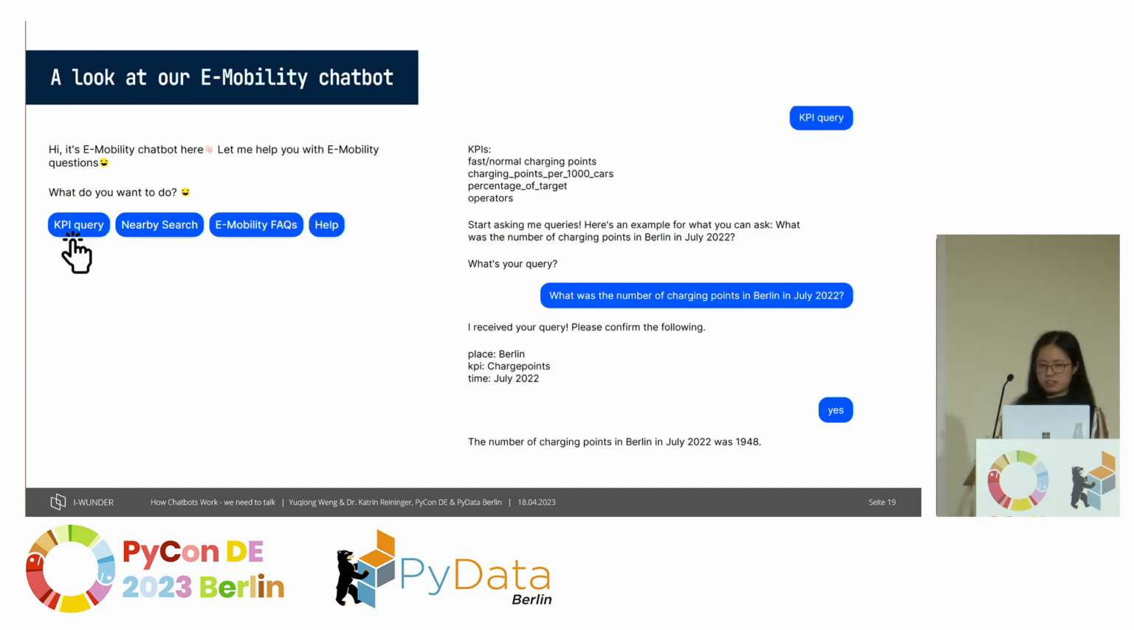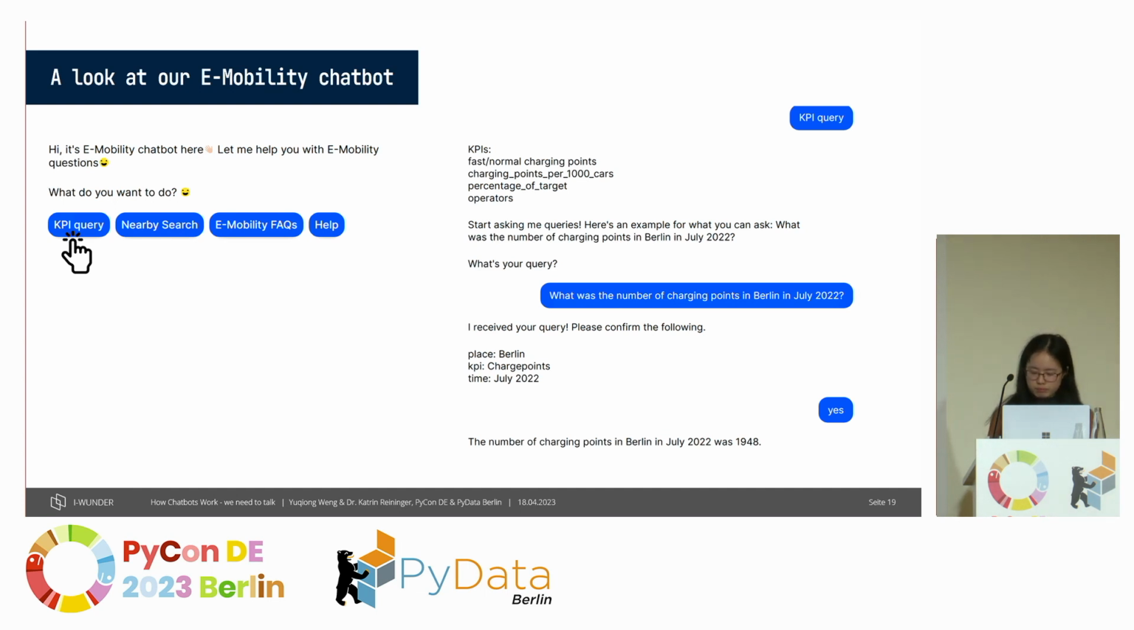Now let's have a quick look at how our e-mobility chatbot looks. Our chatbot is very user-friendly. At the beginning, the chatbot will always greet the users, and it will provide a main menu where the user can choose which service they want to use. If they choose KPI query, then the chatbot will provide a list of KPIs which the user can query, as well as examples of how the users can ask their own queries.